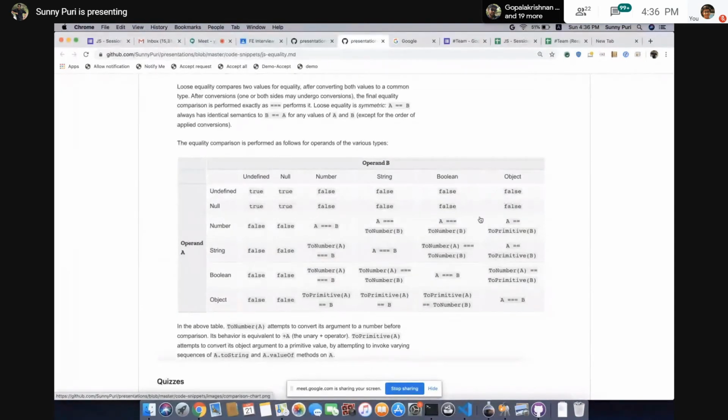Okay, so we have to convert. It's a recursive thing, it will only stop when we are not getting an error. We'll come to the algorithm. I'll come to the algorithm. Don't worry.